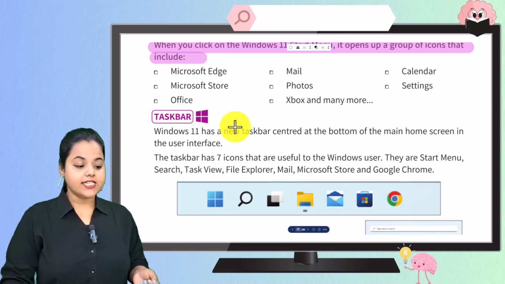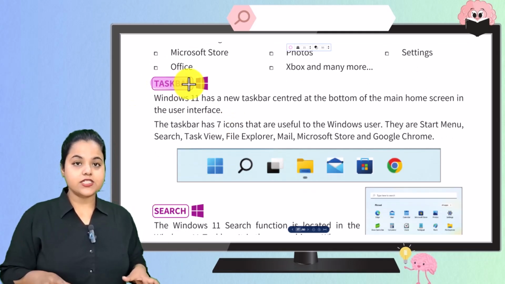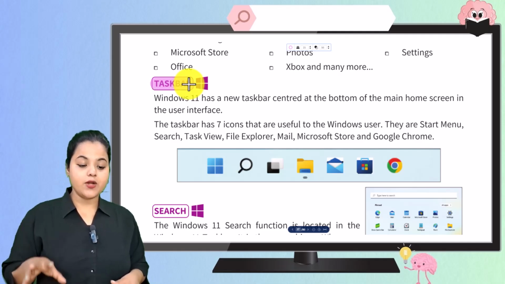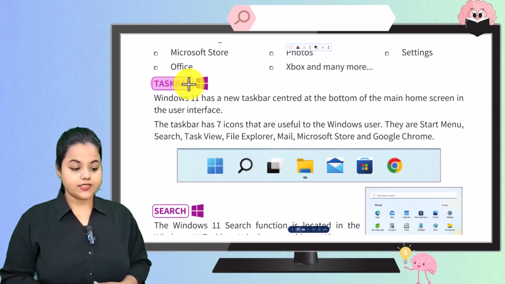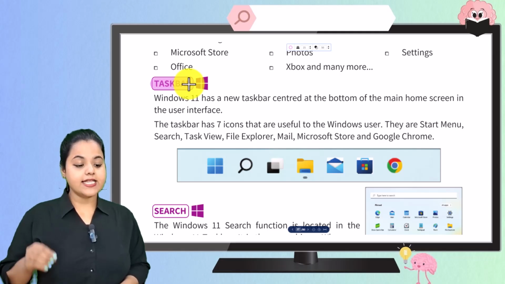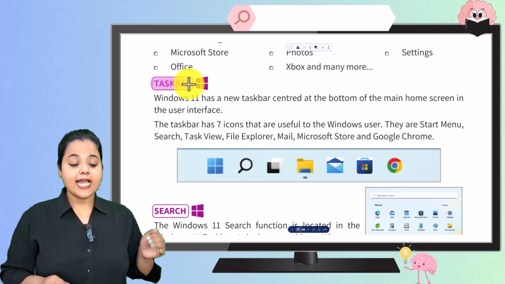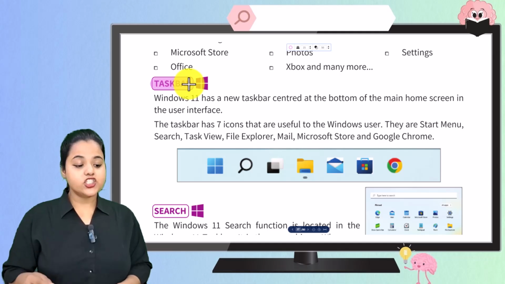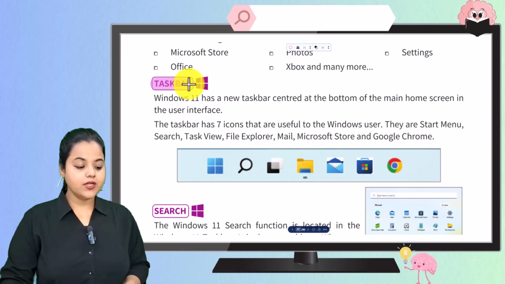Then we have Taskbar. So Windows 11 has a new taskbar. It's centered at the bottom of the main home screen in the user interface. Now the taskbar has 7 icons that are useful to Windows users, and they are Start menu, Search, Task View, File Explorer, Mail, Microsoft Store, and Google Chrome.